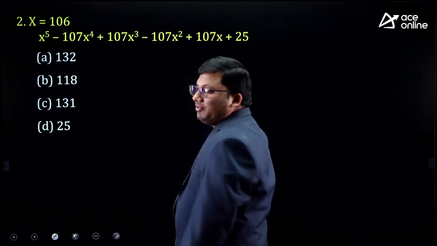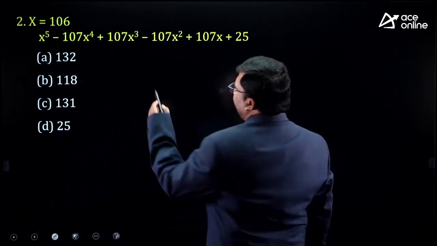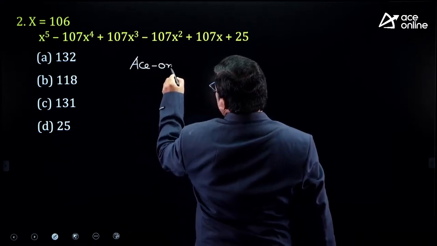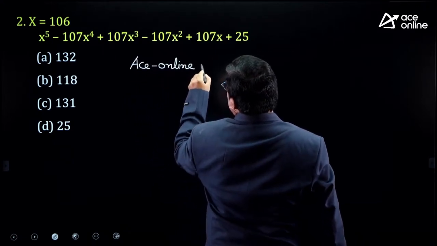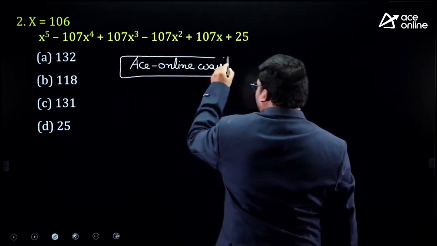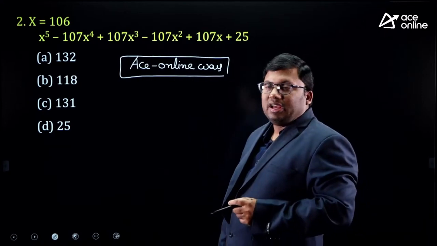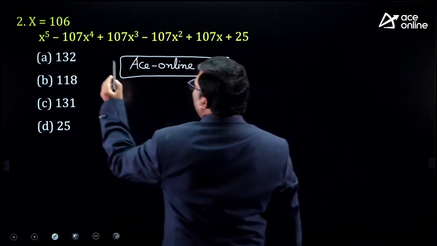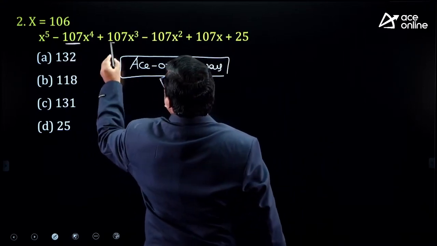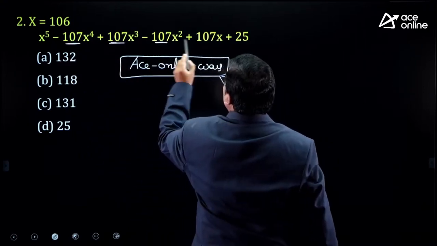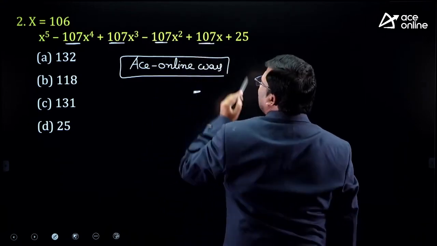With the understanding of the idea, let us solve this question. Directly I am using the ACE online way. Please see the question. Read the question, and somewhere you will get an idea from the previous question. X power 5 minus 107 x power 4. Here the coefficient is 107.